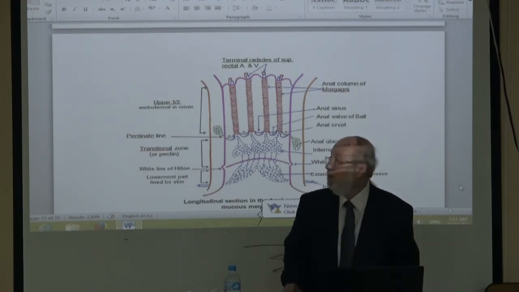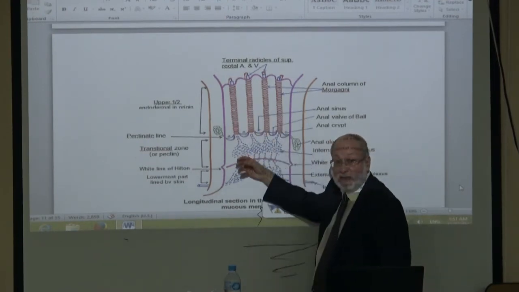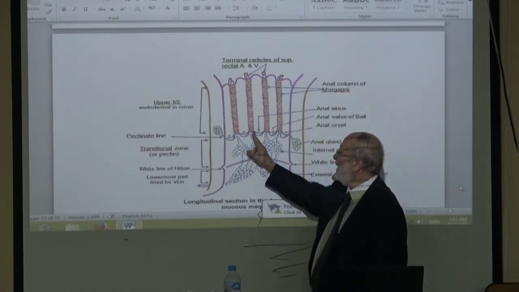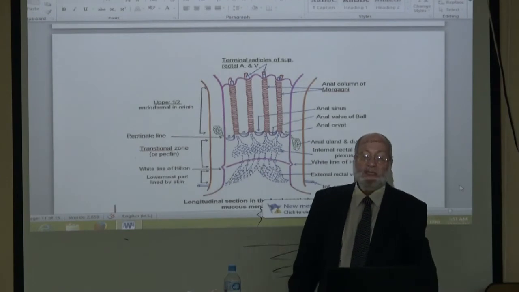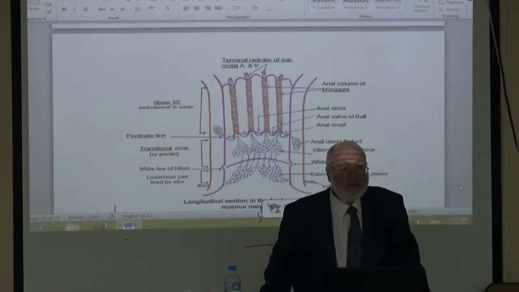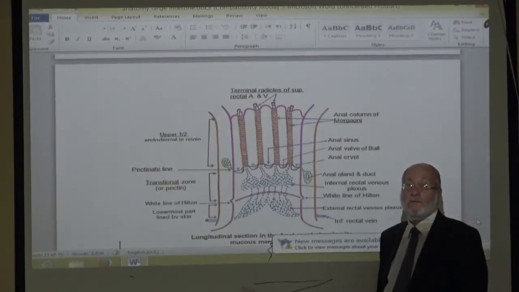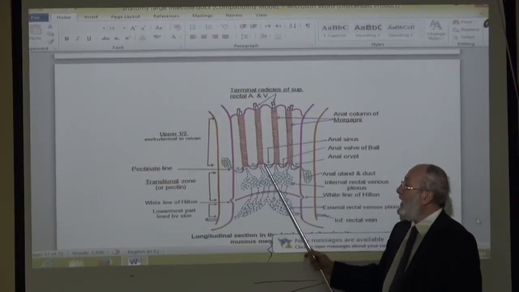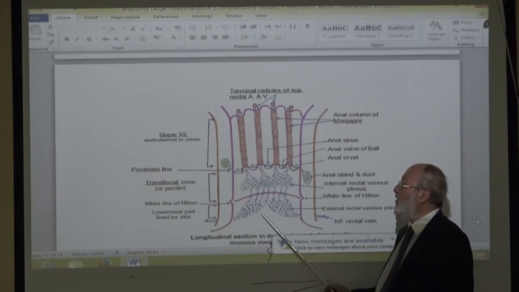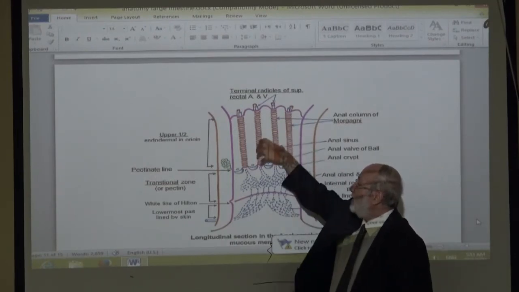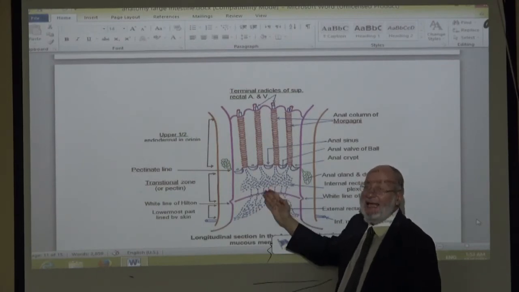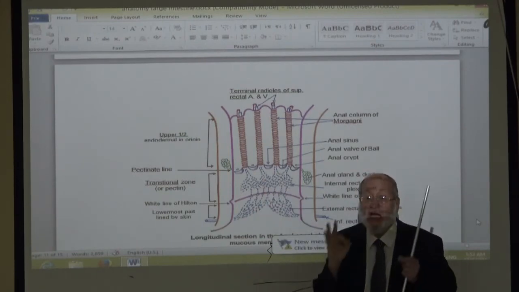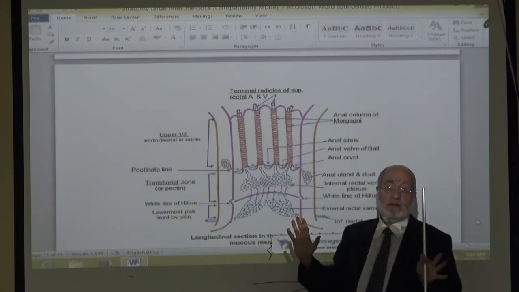Like what? Hard stool, tearing the mucosa of the lower half of the anal canal. This is called anal fissure. Therefore, any tear in the mucosa of the lower half of the anal canal by bulky hard stool is called anal fissure, which is very painful.